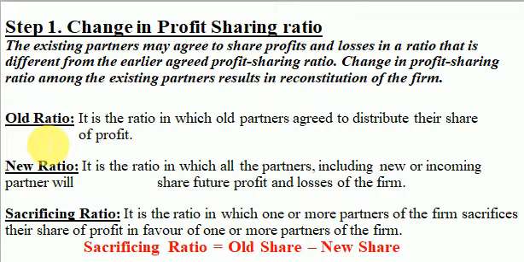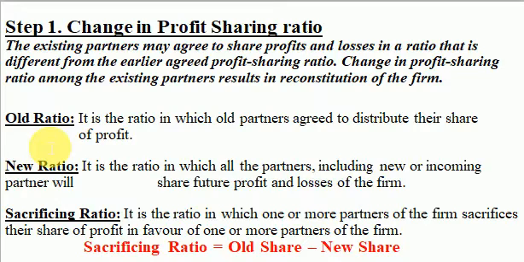Now, whenever a new partner comes, he gets some share in the future profits of the business. This we saw in the previous slide. Let us suppose in this case, the partner D is getting 1/5 share in the future profits of the business.